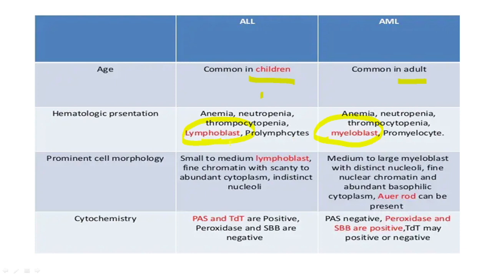Now the typical morphology of a lymphoblast: it has a scanty rim of cytoplasm as compared to a myeloblast, which typically has an abundant cytoplasm with Auer rods. There may be 1 to 2 prominent nucleoli in a lymphoblast, whereas 2 to 3 prominent nucleoli are typically seen in a myeloblast. What are the stains that you do? You do PAS and TdT, which are characteristically positive for ALL, whereas you do MPO, or myeloperoxidase, and SBB, which are typically positive in patients with AML. TdT can be positive or negative.